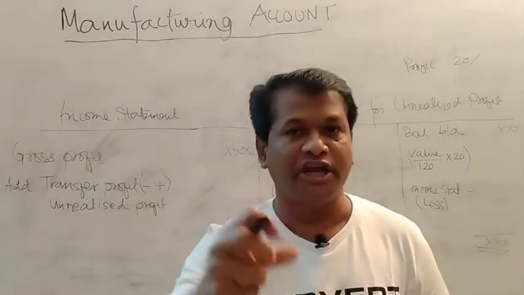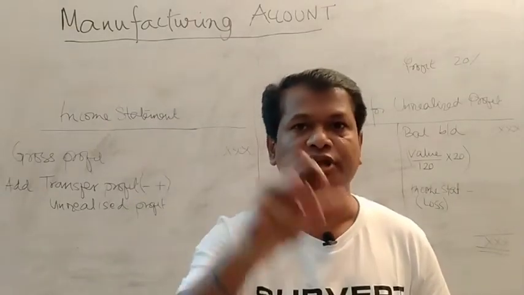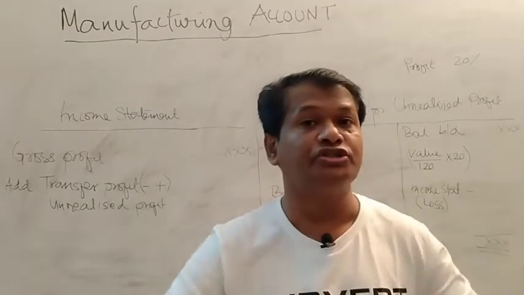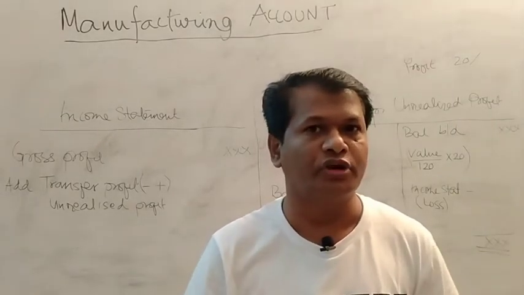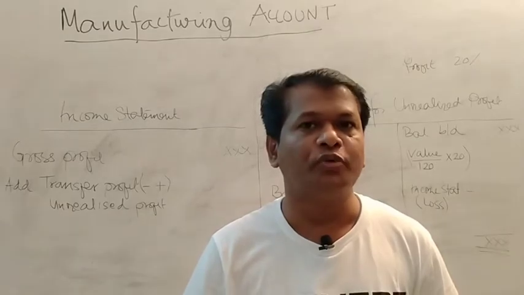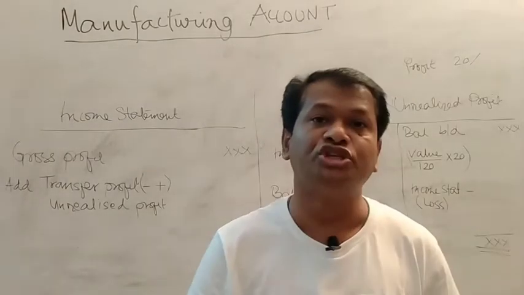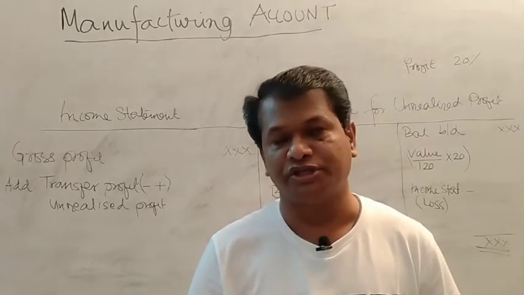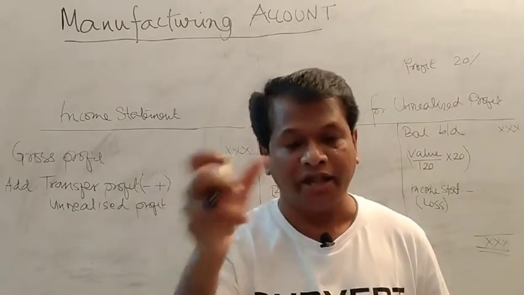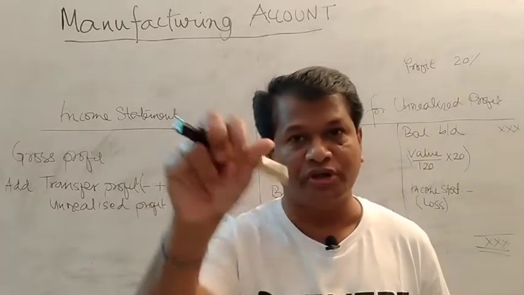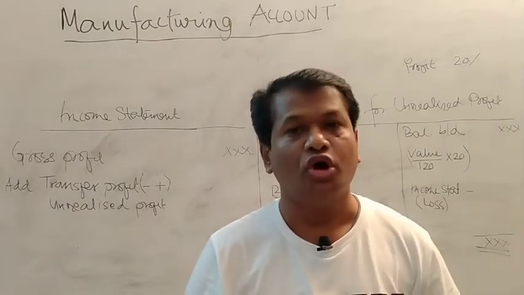So all that figure is to be added, and this figure is to be added to the prime cost. The figure you get, write it there. If there is any work in progress, or work in process, what is work in progress? Work in progress means partly finished goods. Maybe that information is given in the information. So work in progress opening is to be added to the total cost, and work in progress closing is to be subtracted from the total cost. The figure you get is said to be the manufacturing cost or the production cost.